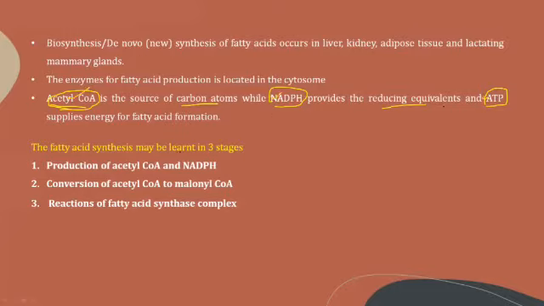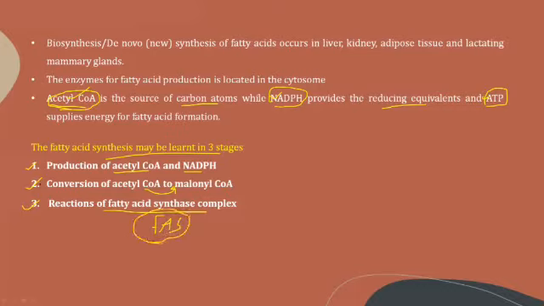Coming to the stages or steps, fatty acid synthesis takes place in 3 steps. The first one is the production of acetyl-CoA and also NADPH. The second step is the conversion of acetyl-CoA to malonyl-CoA. Whatever acetyl-CoA was produced in the first step gets converted into malonyl-CoA. And the third step is the reactions of the fatty acid synthase complex, that is FAS, where the reactions take place.